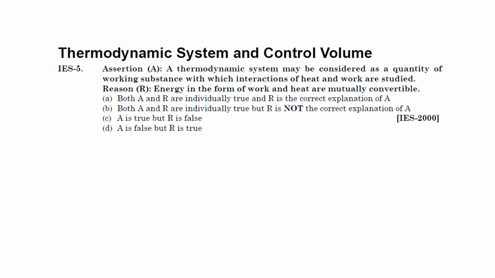Next question, this is thermodynamic system and control volume. So let's read that assertion and reason. A thermodynamic system may be considered as a quantity of working substance with which interaction of heat and work are studied. Okay. Energy in the form of work and heat are mutually convertible.